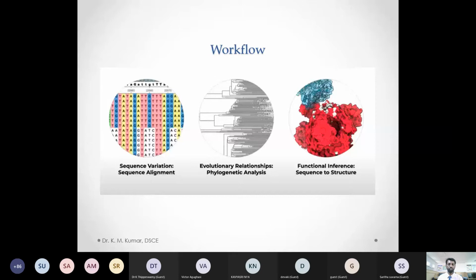Finally, we check out the function of this sequence and the structures of this particular protein. Suppose it is a mutant, how do these mutations cause disease, whether it's virulent or non-virulent, or whether the pathogenicity is increased or decreased. All these things we are going to check at the structural level.